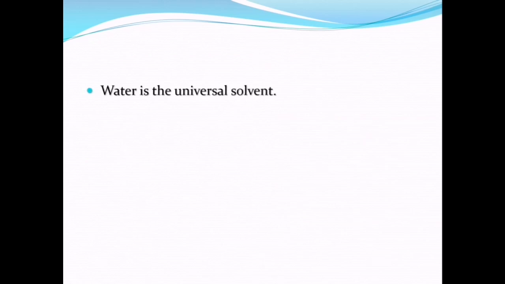Then the next one, water is the universal solvent. Why do we call water the universal solvent? Water can dissolve many things. More substances dissolve in water than in any other liquid. So, water is called the universal solvent.